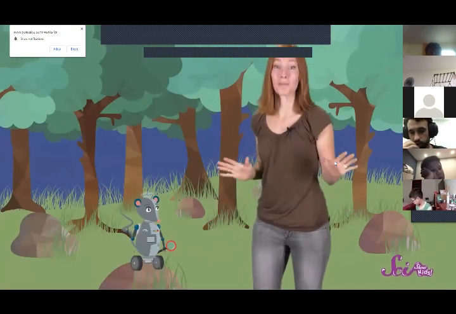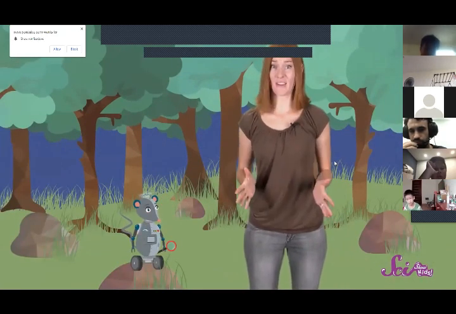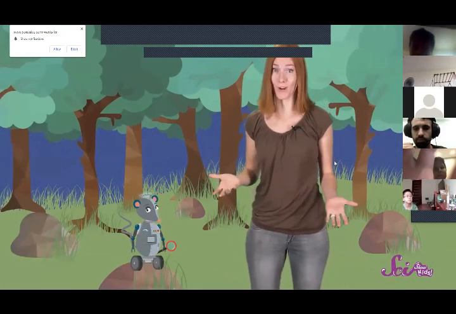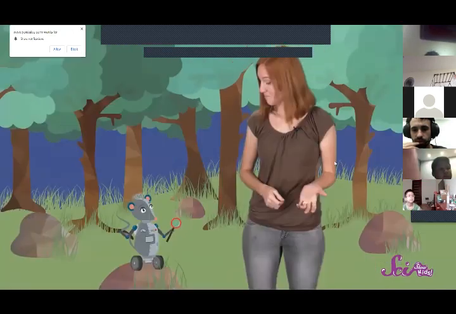Squeaks and I are exploring. We're looking for insects. We know that some insects make their homes under rocks, so we're trying to turn over a couple of these rocks to see what we can find. But they're really big and heavy, and we can't get either of them turned over. There has to be something we can do.